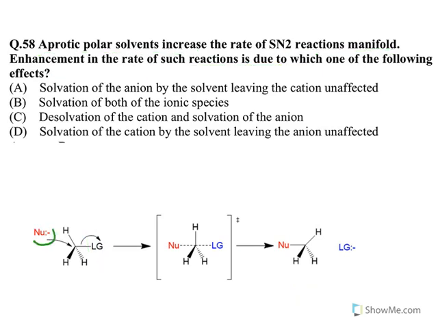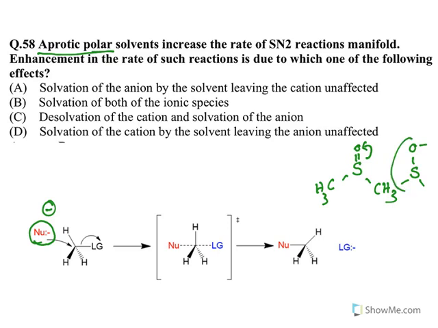Now let us understand the dynamics. See, you have a nucleophile here, a nucleophile with a negative charge. Now what is the question about? Aprotic polar solvent favors. What do you mean by aprotic polar solvent? Look at this. There is something called dimethyl sulfoxide. Now in this dimethyl sulfoxide, oxygen pulls the electrons and it gets a negative charge like this, with methyl groups. So this one is generating a charge. So this is a polar solvent. But does it have a proton? No proton is there. So these are called aprotic polar solvents. Similarly, acetone is also an aprotic polar solvent. Polar means they can generate a charge, O minus, but proton is not there.